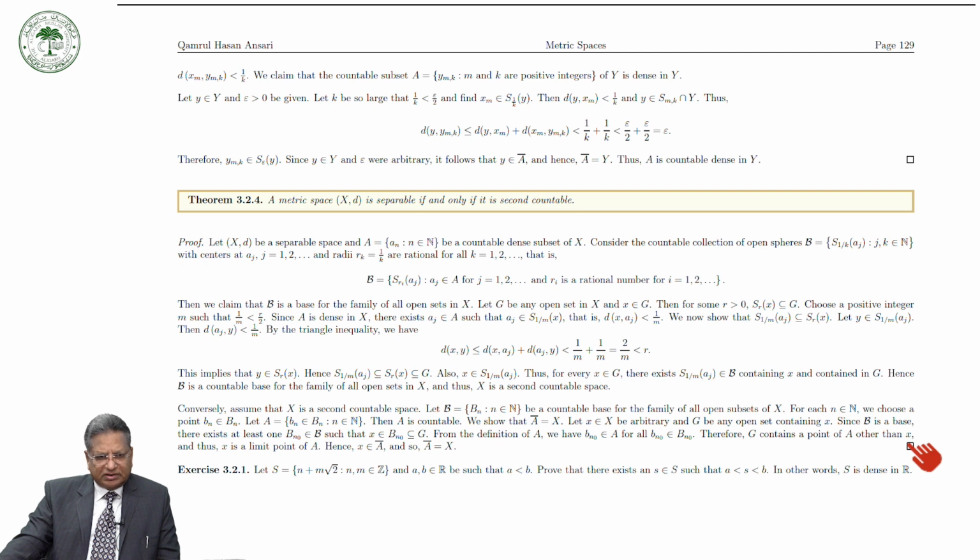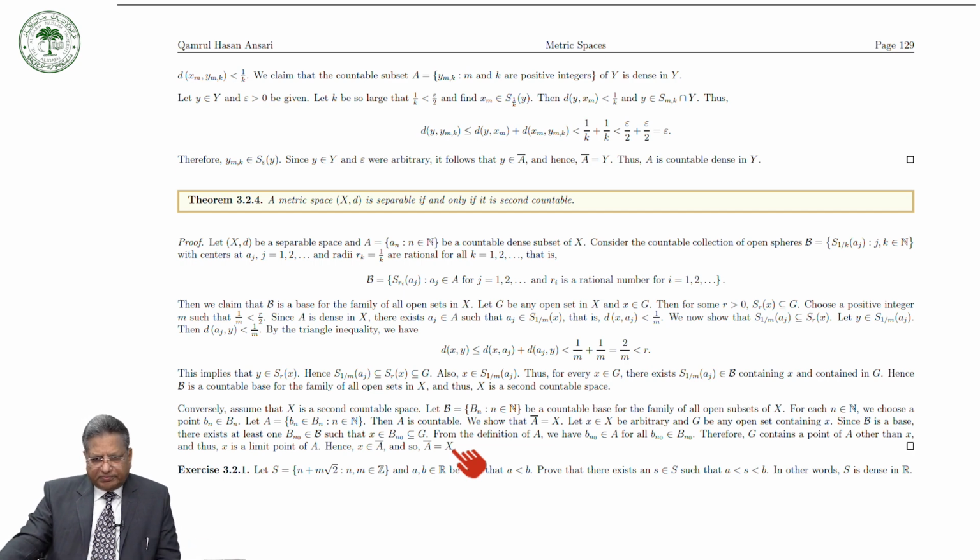It means that x is a limit point of A, and therefore x lies in the closure of A. We have taken x as our arbitrary point. This means that X is a subset of the closure of A, and therefore the closure of A is equal to X. And hence X has a countable dense set, and therefore it is separable by the definition.